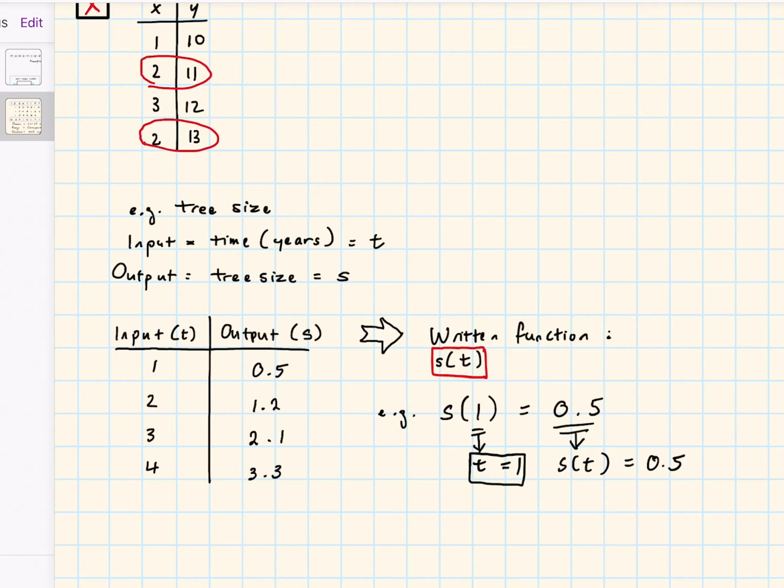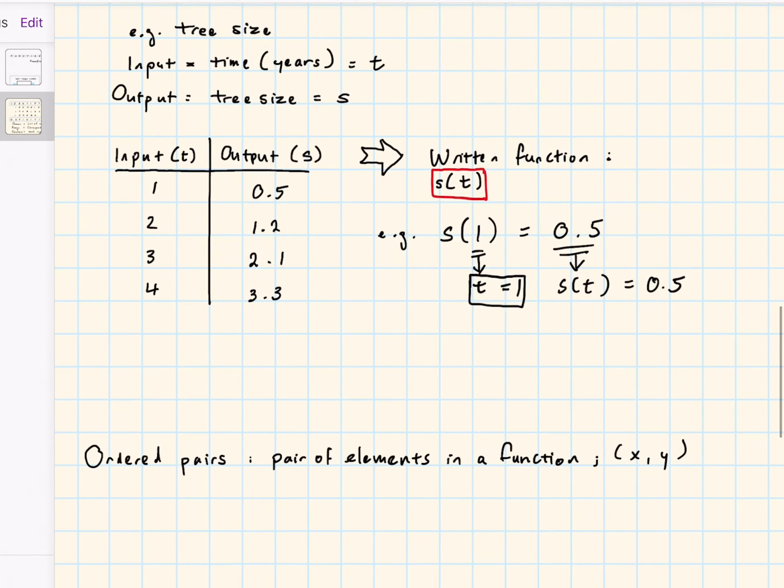Since T is your input, you can think about it like this. Your input causes the output. So your input causes the output to become this. That is a way to think about what these functions actually mean. Now, one last thing to learn in this part of lecture 2.2 is the definition of ordered pairs. Ordered pairs is just a pair of elements in a function. So any x paired with any y. And you write it like this: bracket x, comma, y, and bracket.